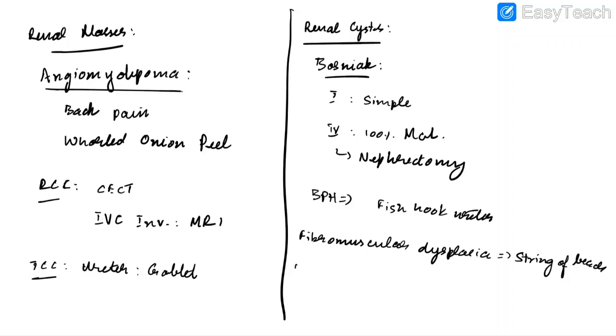In case of renal scarring, we use technetium 99M DMSA scan, which is a radionuclide imaging. For testicular torsion, we use Doppler, which is the investigation of choice to detect testicular torsion.